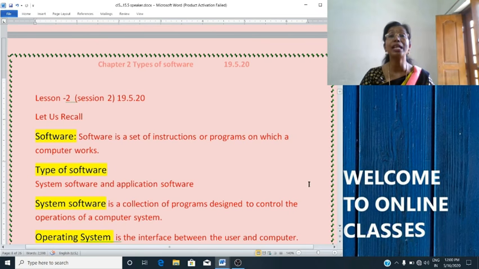System software is a collection of programs designed to control the operation of a computer system. It manages the smooth working of hardware as well as software components of a computer.